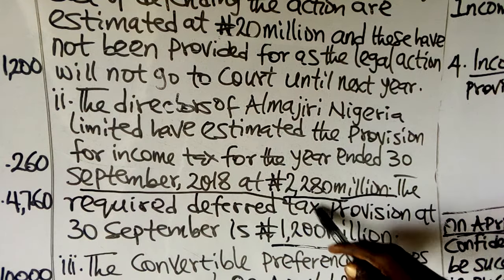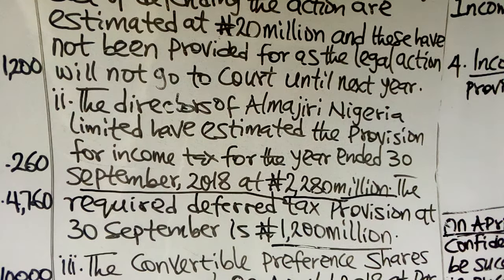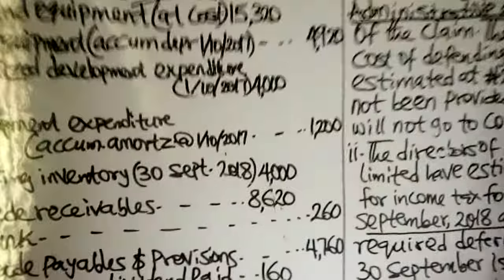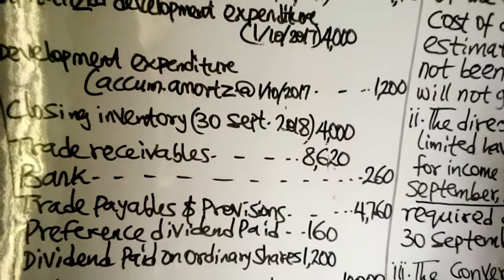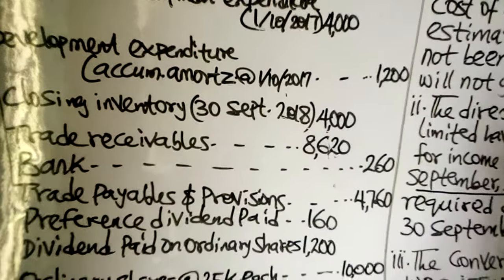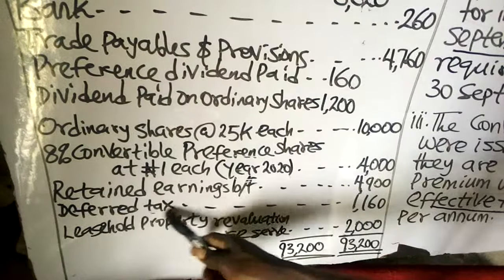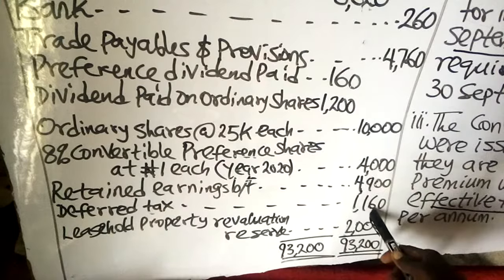But the deferred tax to adjust now is the movement in deferred tax. Now to get the movement, the actual deferred tax at the end of the year is 1,200. How much is the deferred tax you have at the beginning of the year? Now go through your trial balance. You see deferred tax 1,160.